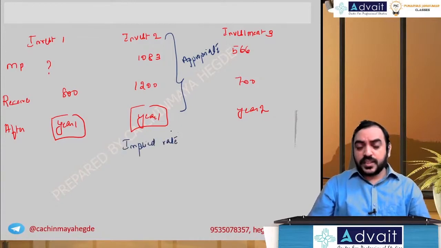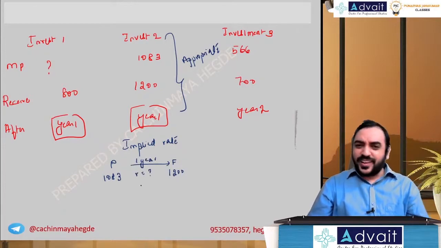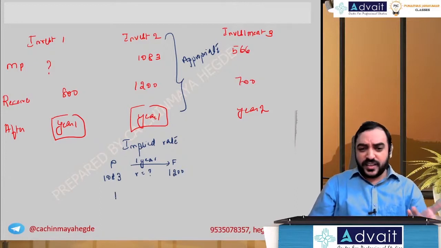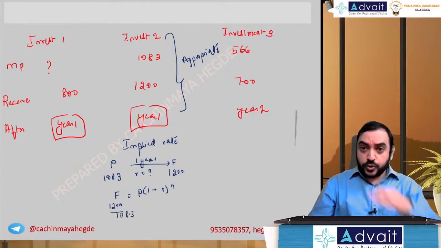IRR, in the sense, if I use a simple concept, present value is 1083, future value is 1200 for a period of 1 year. What is the rate of interest? Since it's only 1 year, you can use simple interest also, you can use compound interest also. 1 year, so F equals P into (1 plus r) to the power of n. Future value 1200, the present value 1083 goes to the denominator, that's why I've taken it to the left side. (1 plus r) to the power of n, that is 1 plus r only. So simplify and subtract 1.